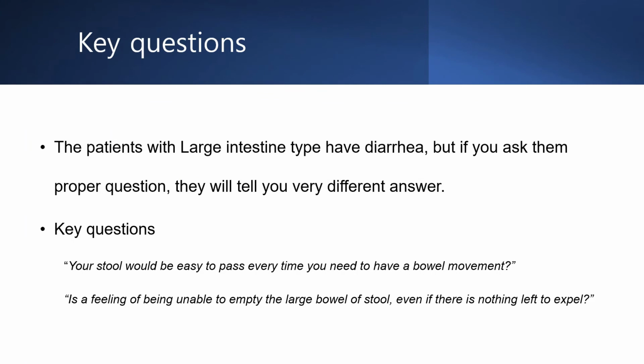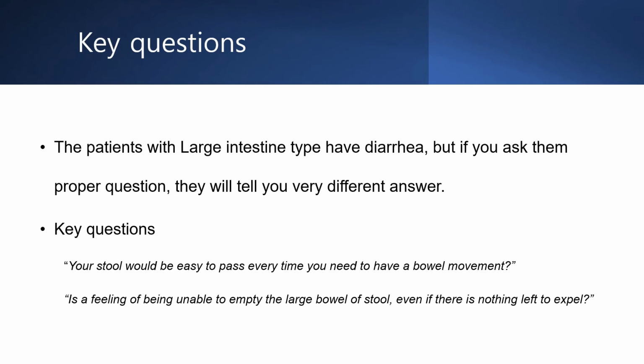The patient with large intestine type has diarrhea, but if you ask them proper questions, they will give very different answers. The proper questions to distinguish the difference are these two.